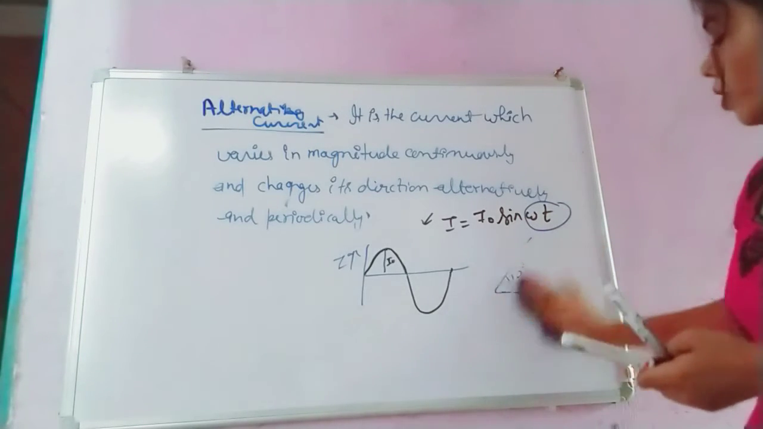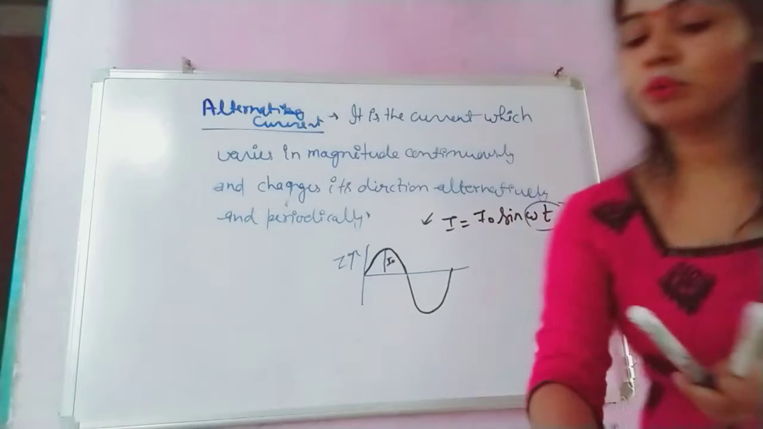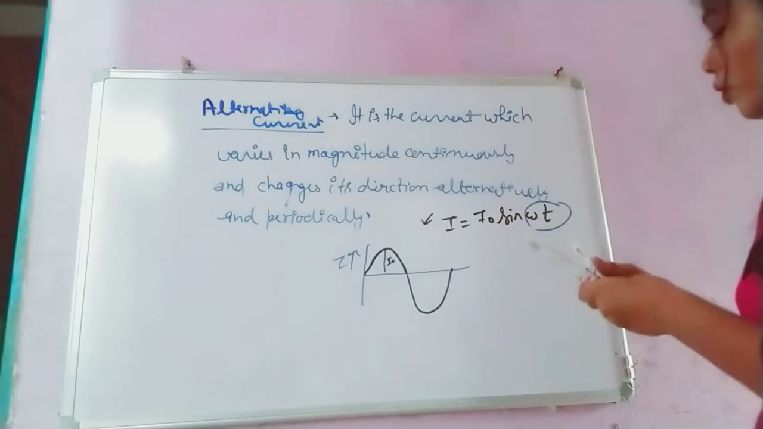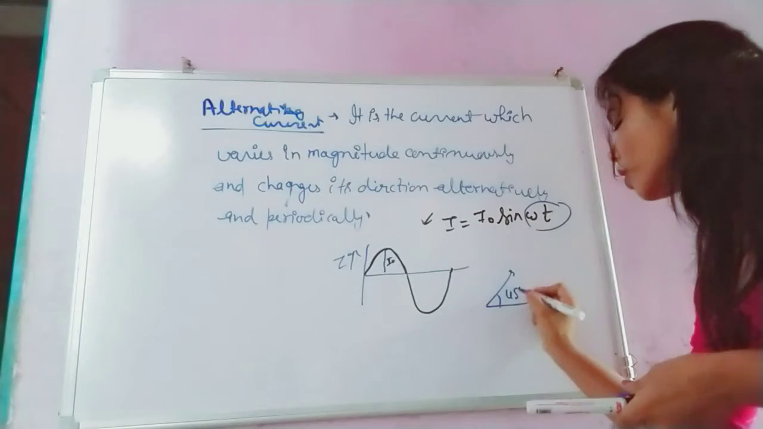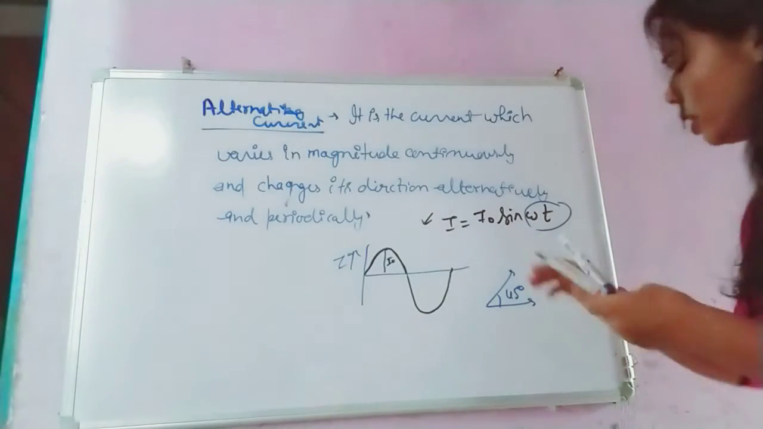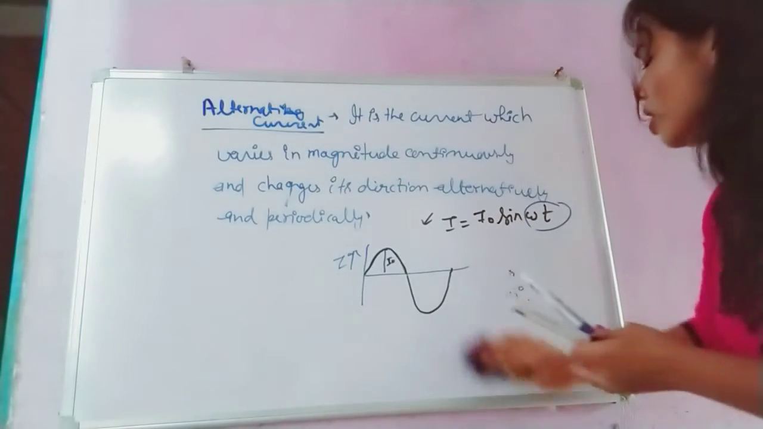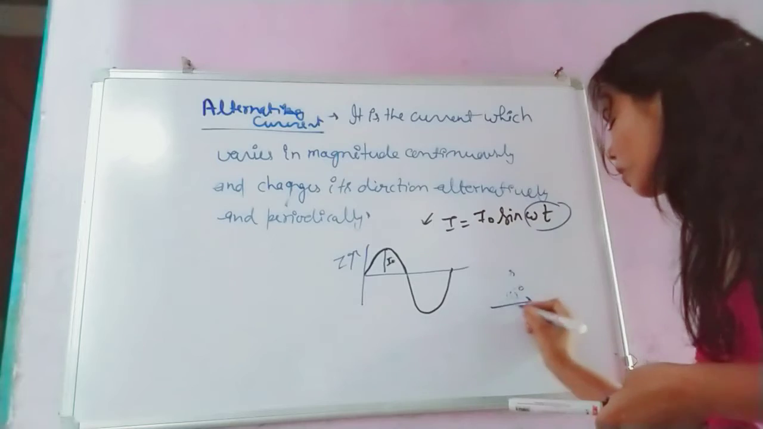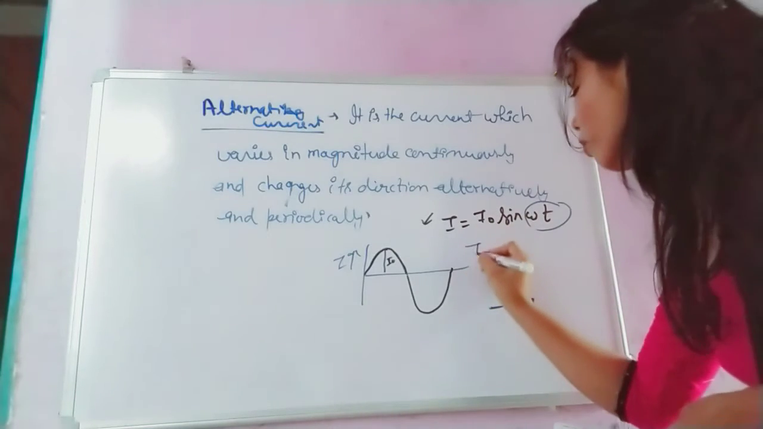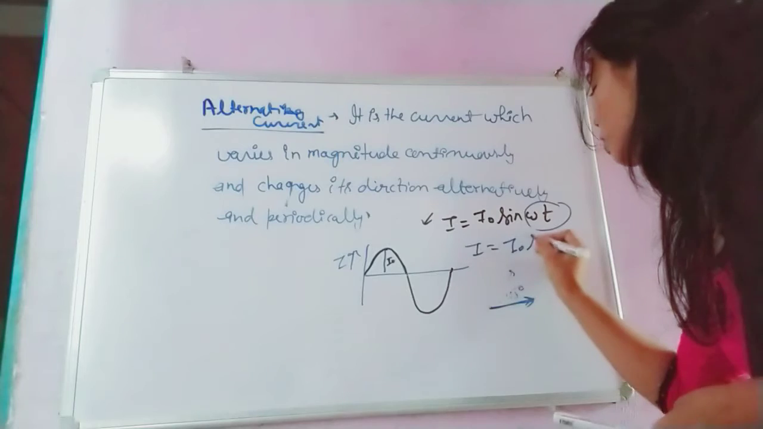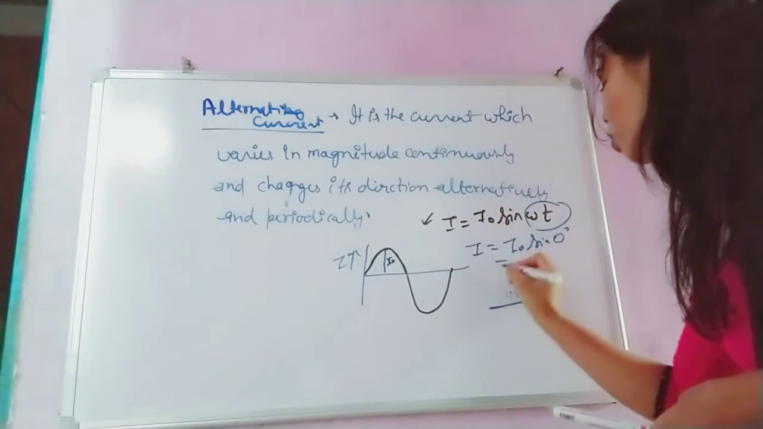So let's solve it. Suppose I put this value of omega t as 0 degrees, the magnetic field and the area vector are in the same direction. The area vector is in the direction of the magnetic field. Then what would be the value of I? I will be I0 sine 0 degrees. So what is the value?